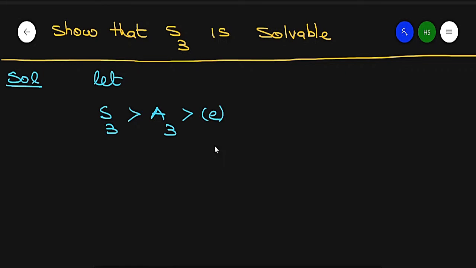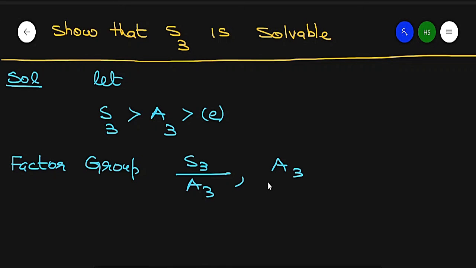Now A3 is a normal subgroup of S3, and identity is again a normal subgroup because it has index 2. So there are two factor groups, one is S3 by A3, second is A3 by identity.